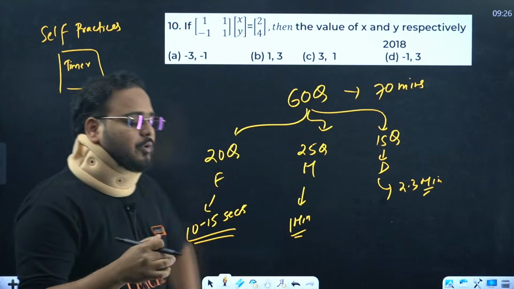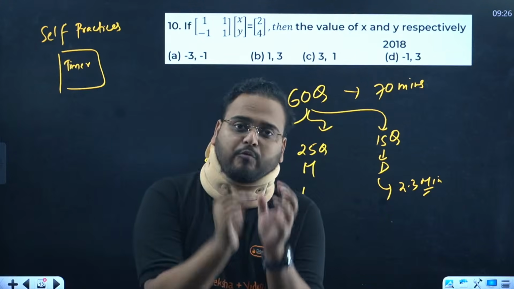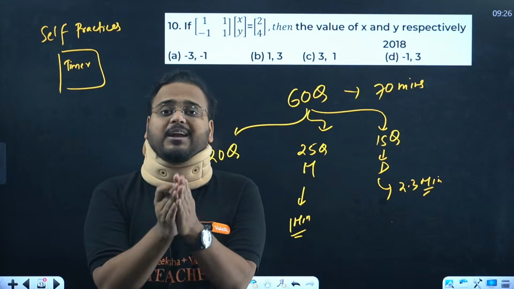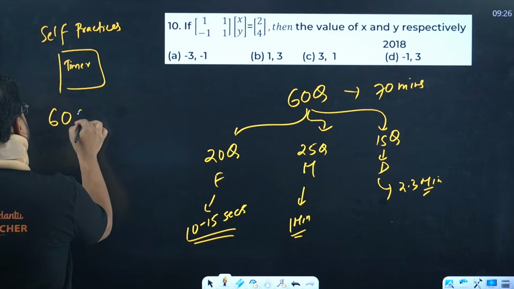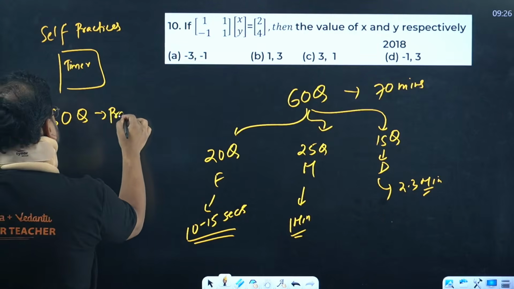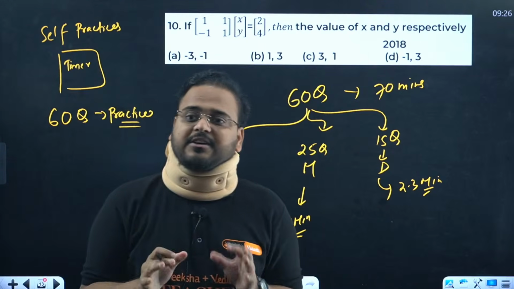And you will see that, what is the date today? Today's date is 3rd of April. In 1 week only you will see there will be significant improvement. And whenever you're sitting, try to solve 60 questions of practice of maths. Do this and you'll see the difference.